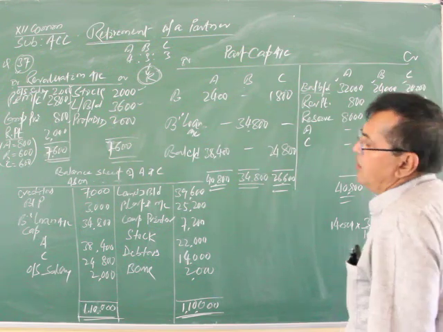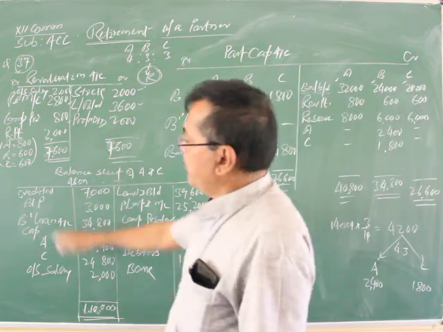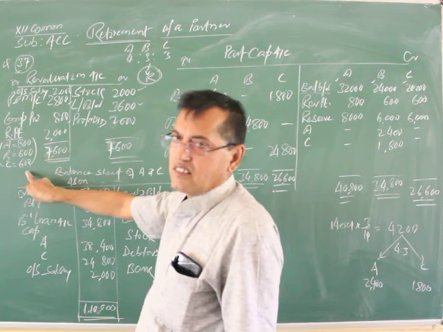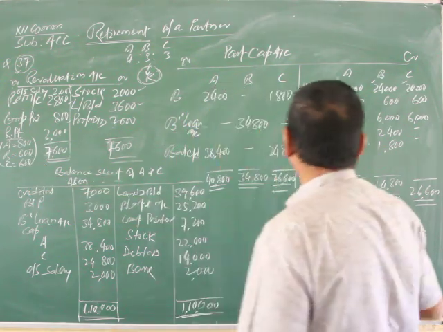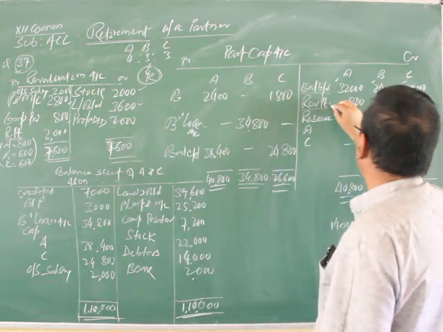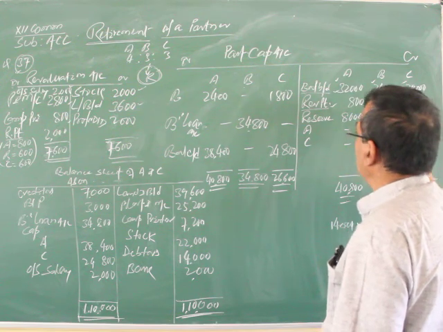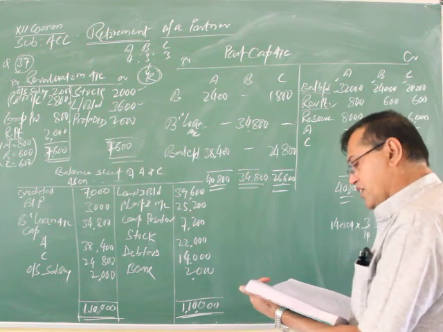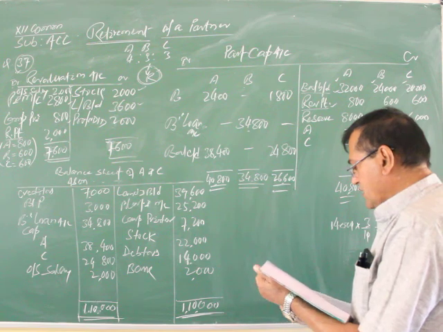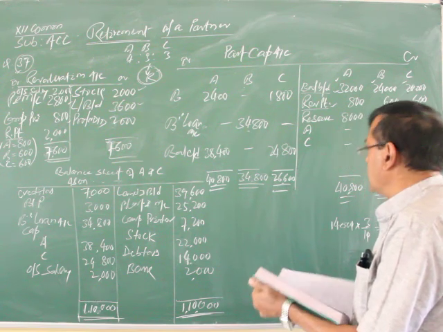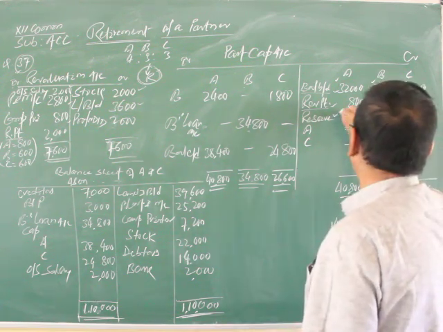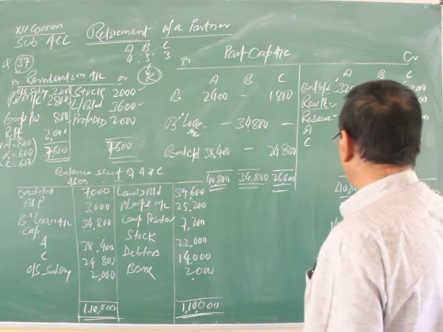Later, we get the revaluation profit of 800, 600, 600, so write it down. After this, the result is a total of 20,000, distributed as 8,000, 6,000 and 6,000.